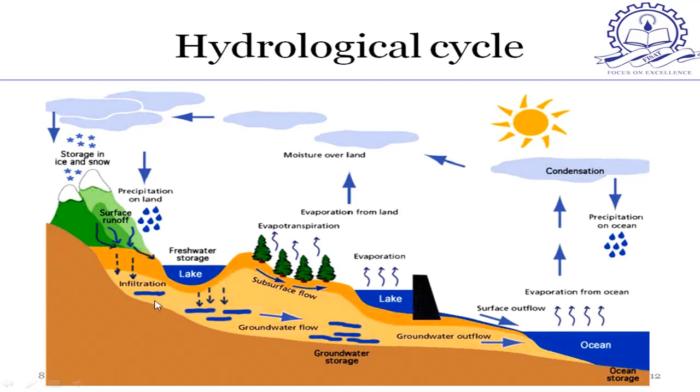Next, we will consider what happens to precipitation that falls on the surface of the earth. A portion of that is retained temporarily on the soil and some surface depressions and on vegetation and other objects until it is returned to the atmosphere by evaporation and transpiration. We all know the term evaporation. Then what is transpiration? There is a term like evapotranspiration. Forget about it. First we will discuss what is transpiration.